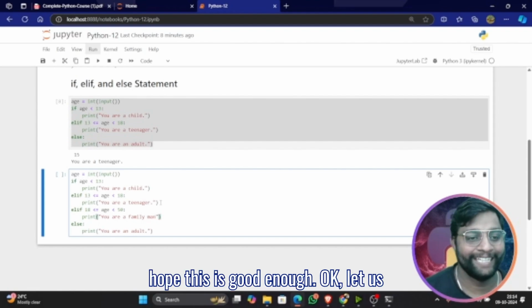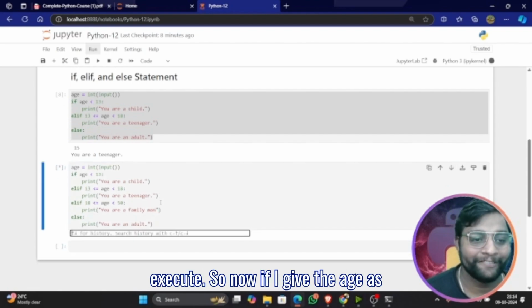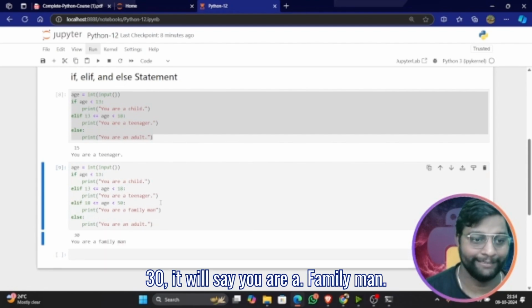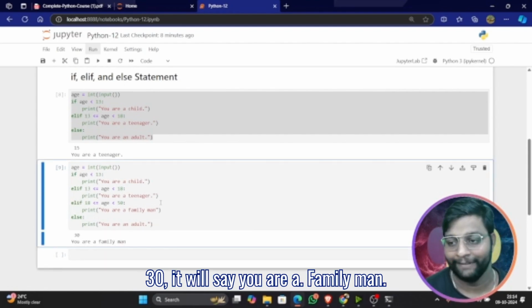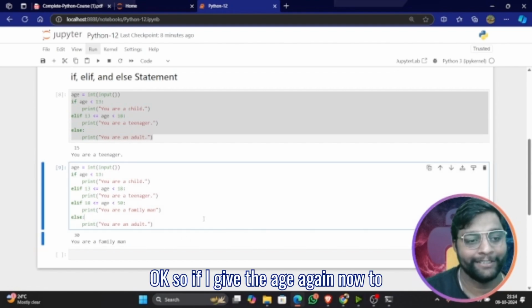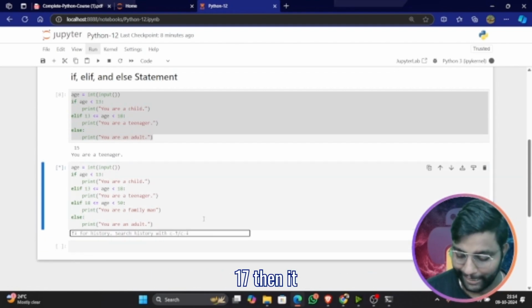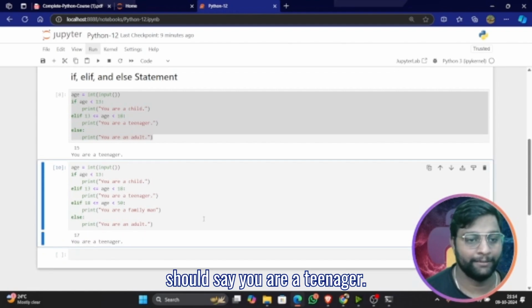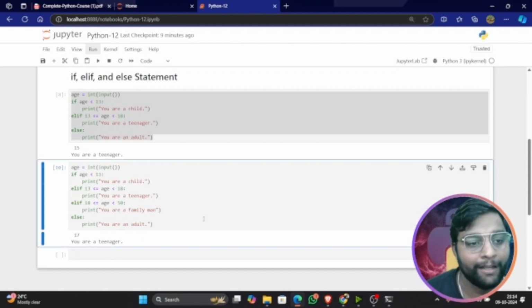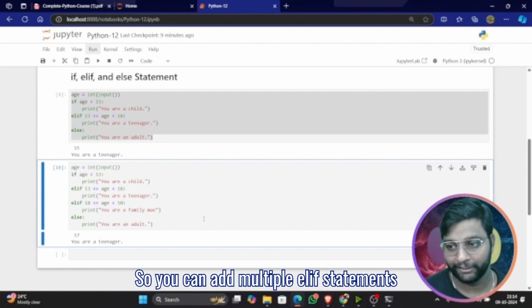I hope this is great enough. Let us execute. Now if I give the age as 30, it will say you are a family man. If I give the age now as 17, then it should say you are a teenager. So you can add multiple elif statements here.